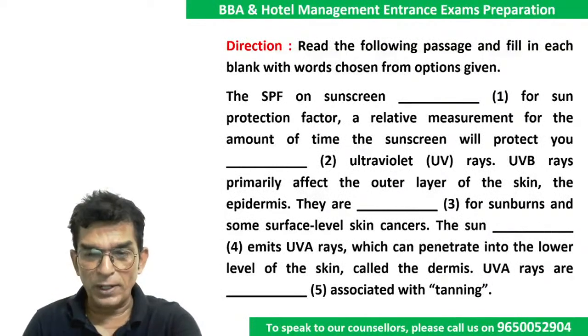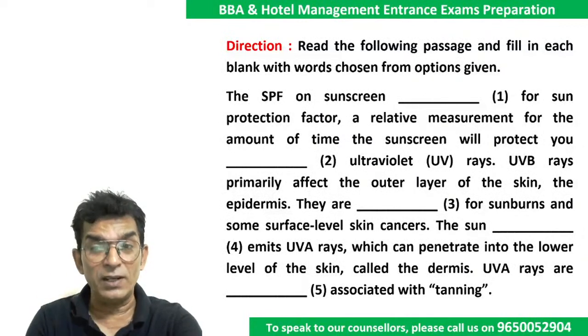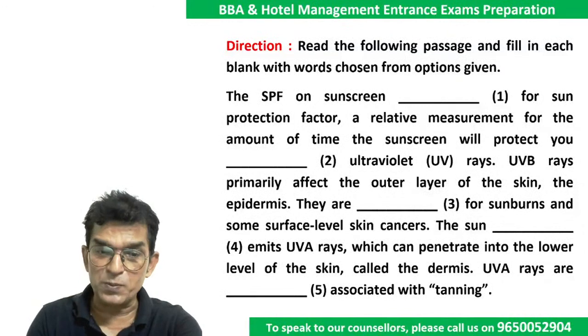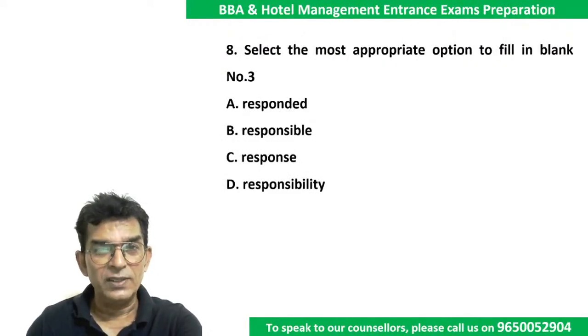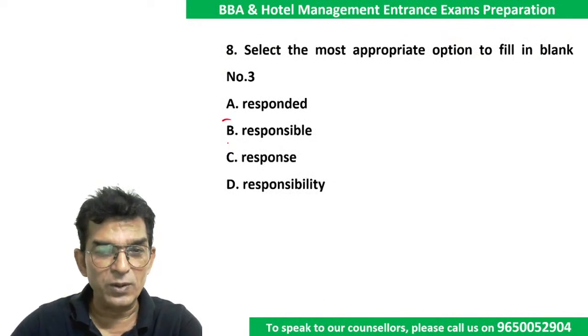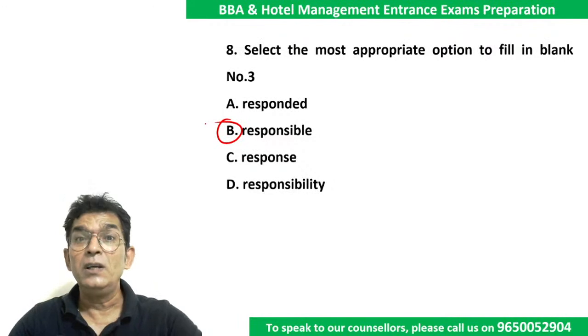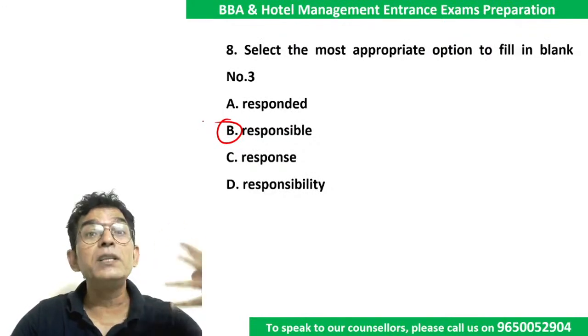Very good. Or protectors. But then if you say protectors, then we have been talking about ultraviolet rays. Ultraviolet rays don't protect. It must be responsible. Let's see. Very good. So that was a very good guess. Protect or responsible, we were looking for. But protection, if we talk about protection, we should be talking about the SPF in the previous sentence.